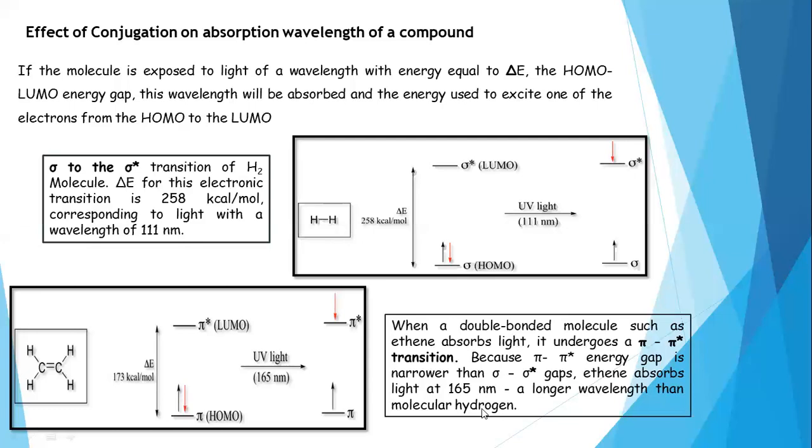Therefore, radiation of smaller wavelength will be absorbed by the molecule. If the energy gap between HOMO and LUMO is small, less energy is needed and radiation of longer wavelength will be absorbed by the molecule for its electron transition.